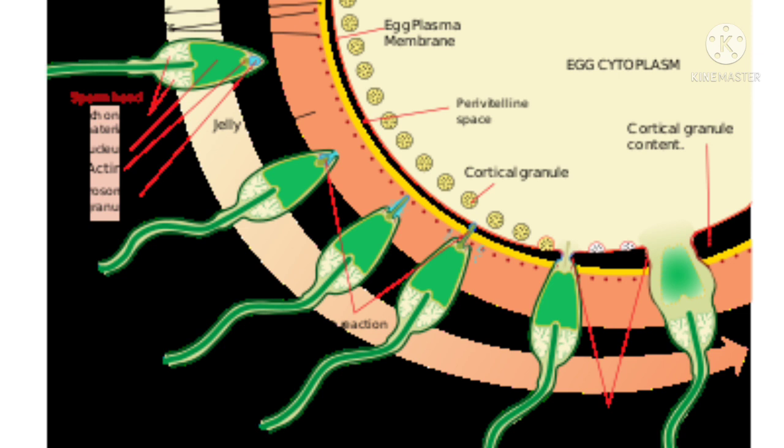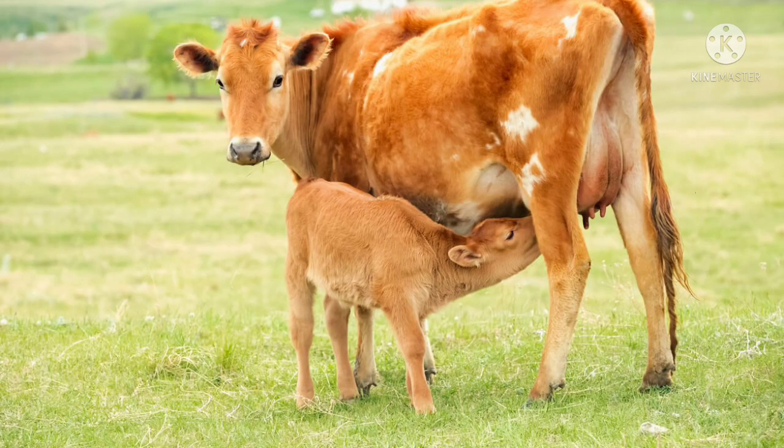Male reproductive system. So first let us look at the male reproductive system. We might have seen a cow giving birth to a calf. That means the mother gives birth to the calf, but the calf is developed inside the mother's womb.